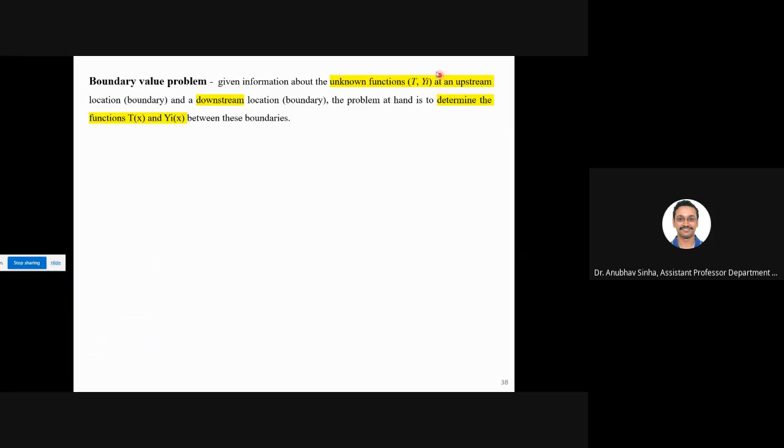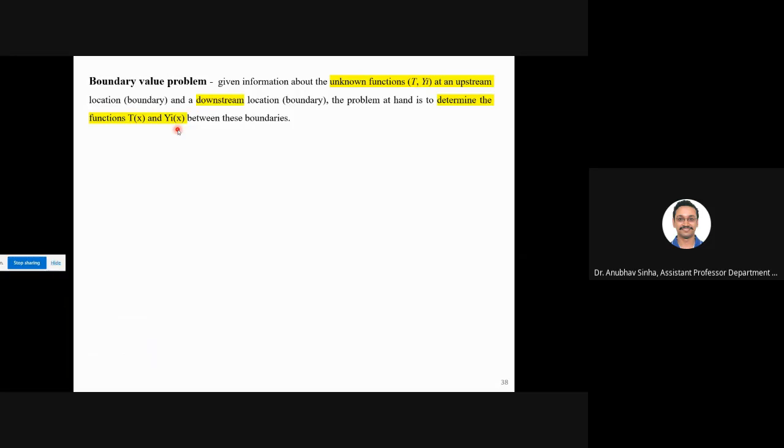So we know the value of temperature and mole fraction, mass fraction at the upstream location. Initial conditions I know. Downstream also I have some information. Now I need to find how that varies, how to find T(x) and Y(x). This is the problem.